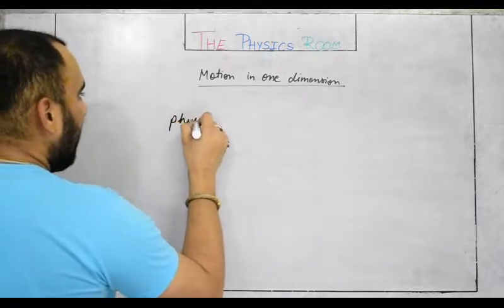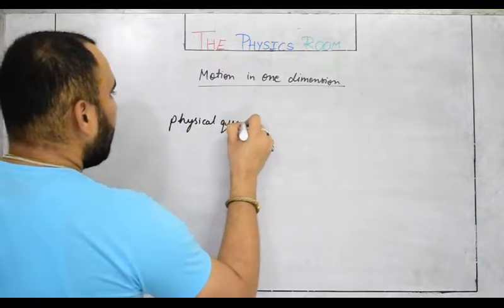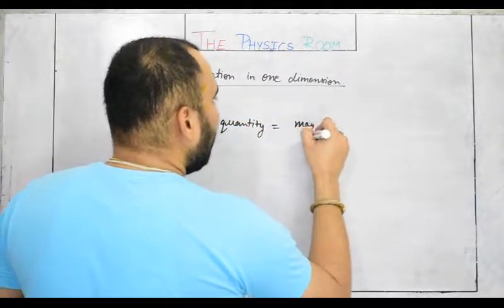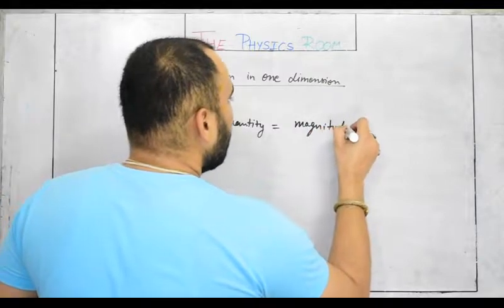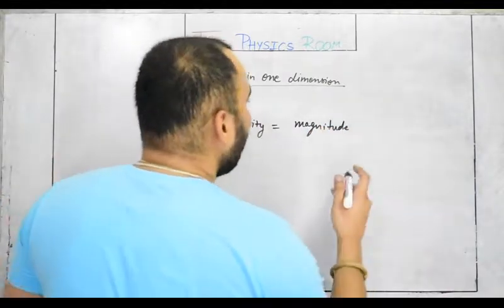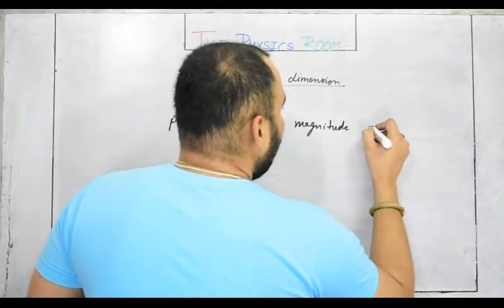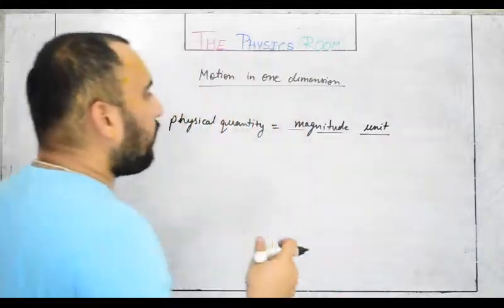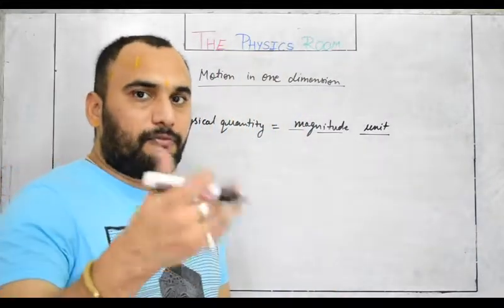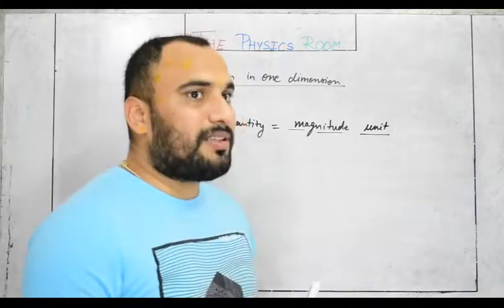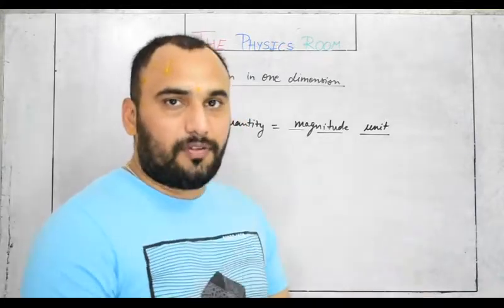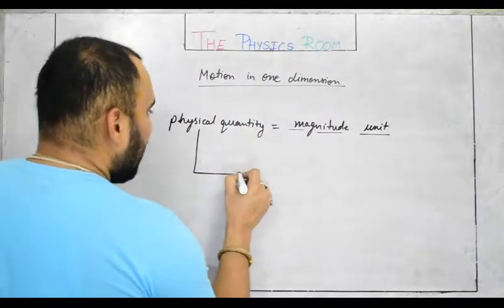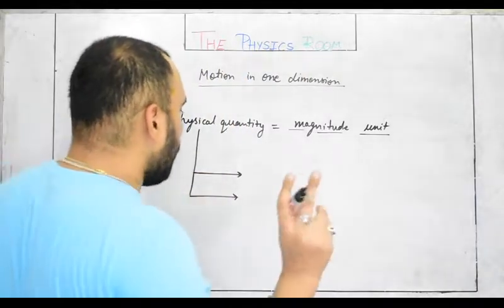Whenever we write a physical quantity, it holds two things. One, its magnitude, meaning its value, and the second is its SI unit, or simply unit. We always write a physical quantity in this way. But there is one extra thing we need to discuss: the direction of the effect of that physical quantity.